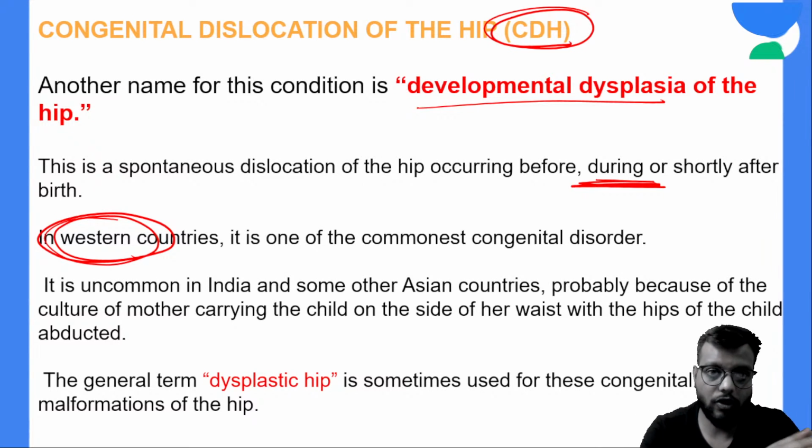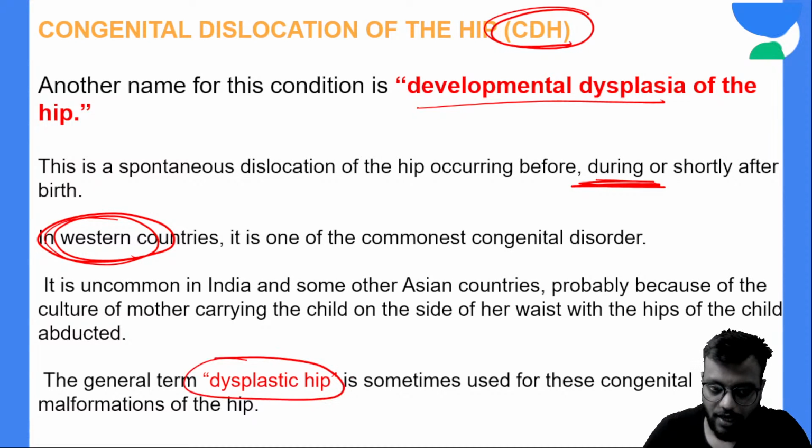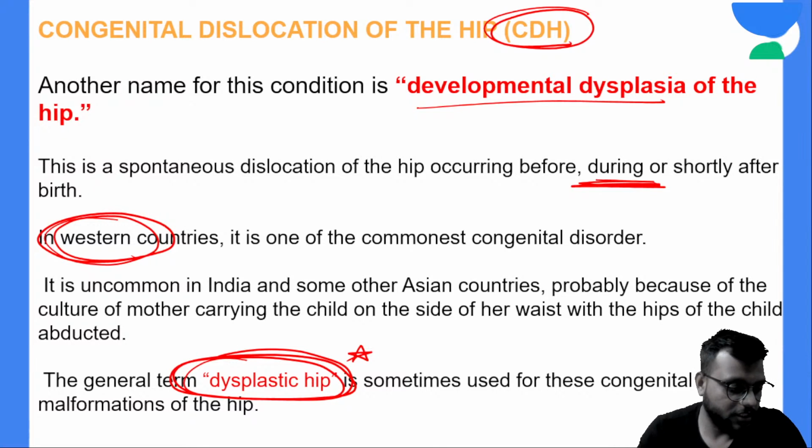Because of this posture, there are fewer chances of congenital dislocation of hip in Indian society. So developmental dysplasia of the hip or dysplastic hip, these are all the same things which refer to the CDH.